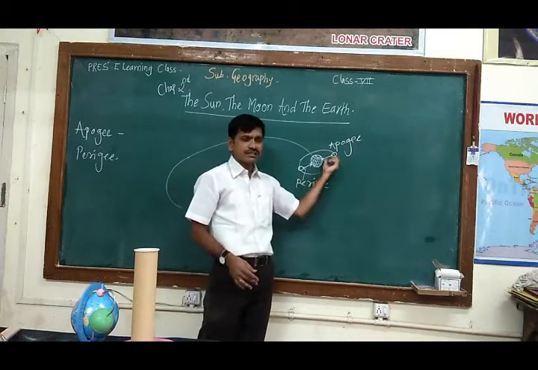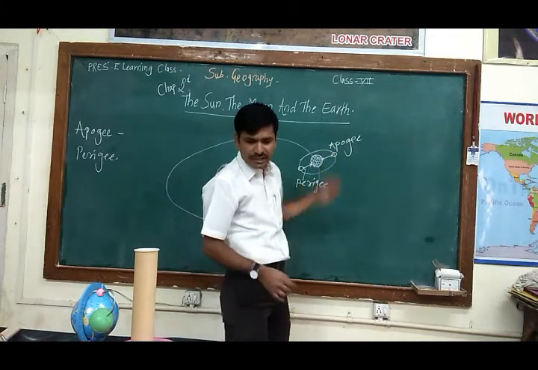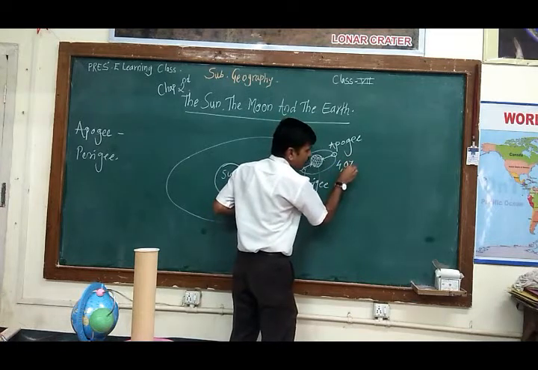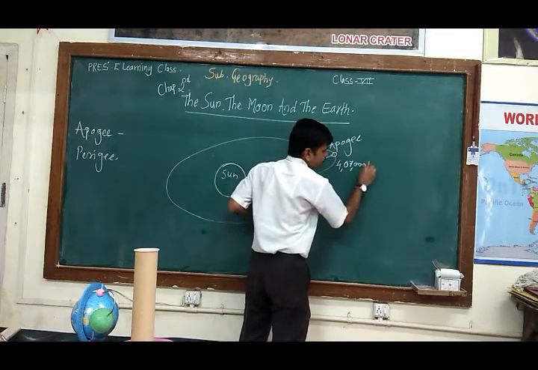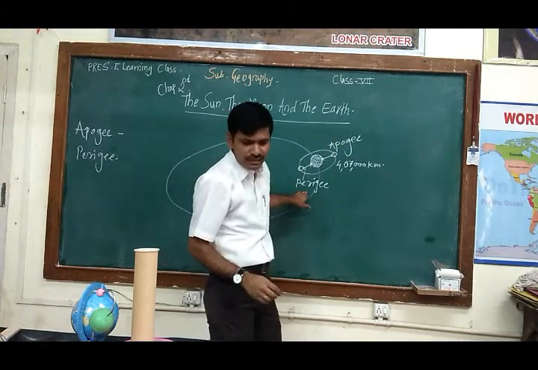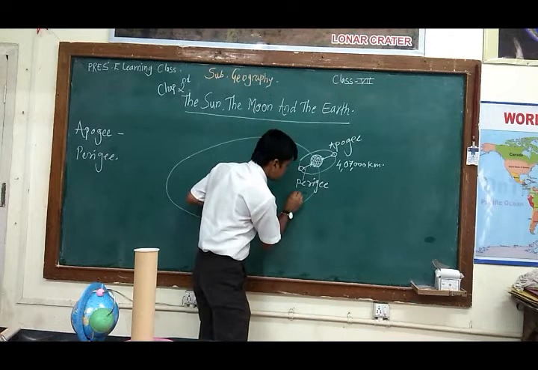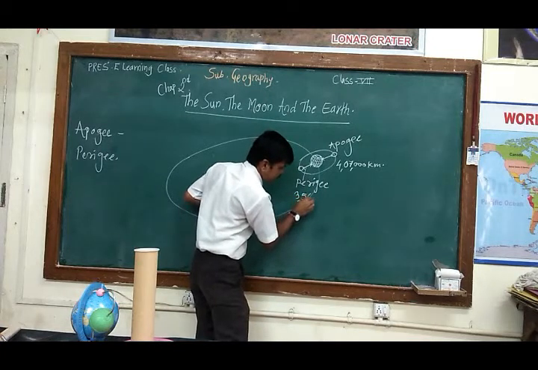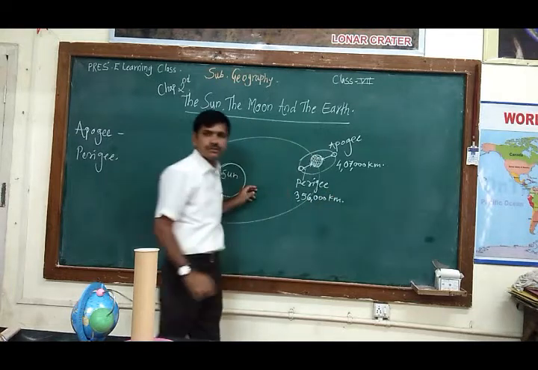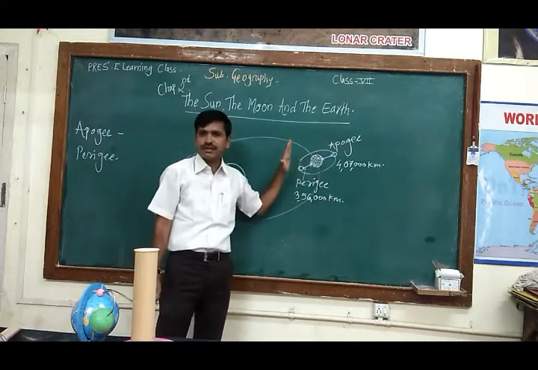Now, what is the distance in the apogee condition? The distance is 4,07,000 kilometers. Whereas in the perigee phase, the distance is 3,56,000 kilometers. So it is called apogee and perigee.